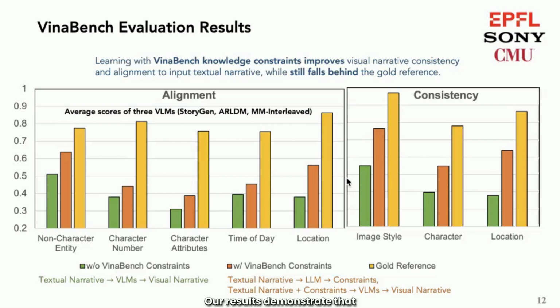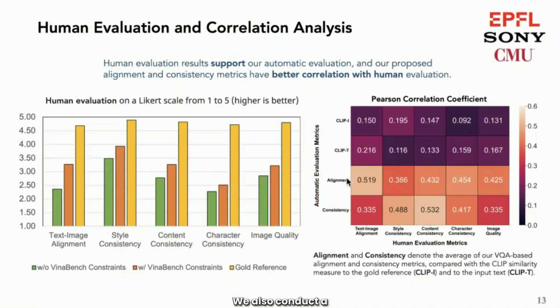Our results demonstrate that learning with VinaBench knowledge constraints significantly improves visual narrative consistency and alignment to the input textual narrative. However, visual narratives generated by vision language models obviously fall behind the gold references, colored in the yellow setting, indicating still a large room for improvement. We also conduct a human evaluation that rates each visual narrative on a Likert scale from 1 to 5 with respect to 5 aspects, as shown in the left chart. Our human evaluation supports the results of our automatic evaluation.